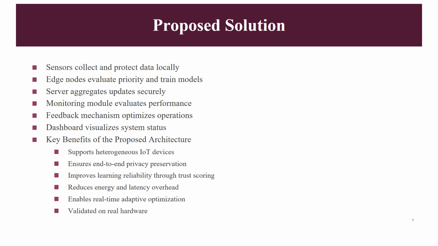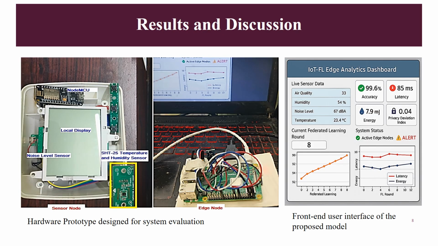In the proposed model, we collect sensor data and protect the data locally. The edge node evaluates the priority and trains the model. The monitoring model evaluates the performance, and with the help of the feedback mechanism, we can optimize all the operations. In the next slide, you will see the dashboard, and on the right-hand side we can see the performance of the model. We are getting an accuracy of 99.6%, latency of 85 milliseconds, and we are saving energy, getting about 7.9 millijoules.